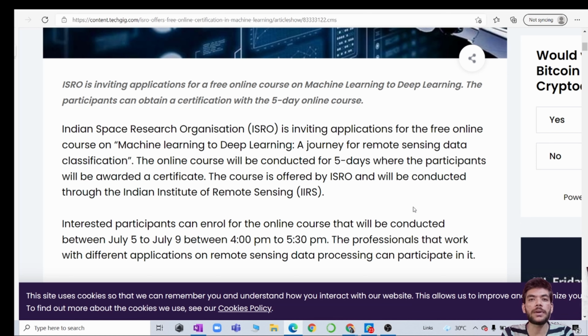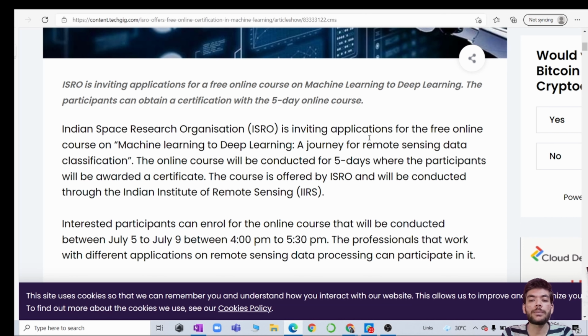So if you want to apply, ISRO is offering the course, so you can directly apply there. Here you can see the Indian Space Research Organization is inviting applications for the free online course on machine learning to deep learning, a journey for remote sensing data classification. The online course will be conducted over 5 days, where the participant will be awarded a certificate. You are going to get a certificate.